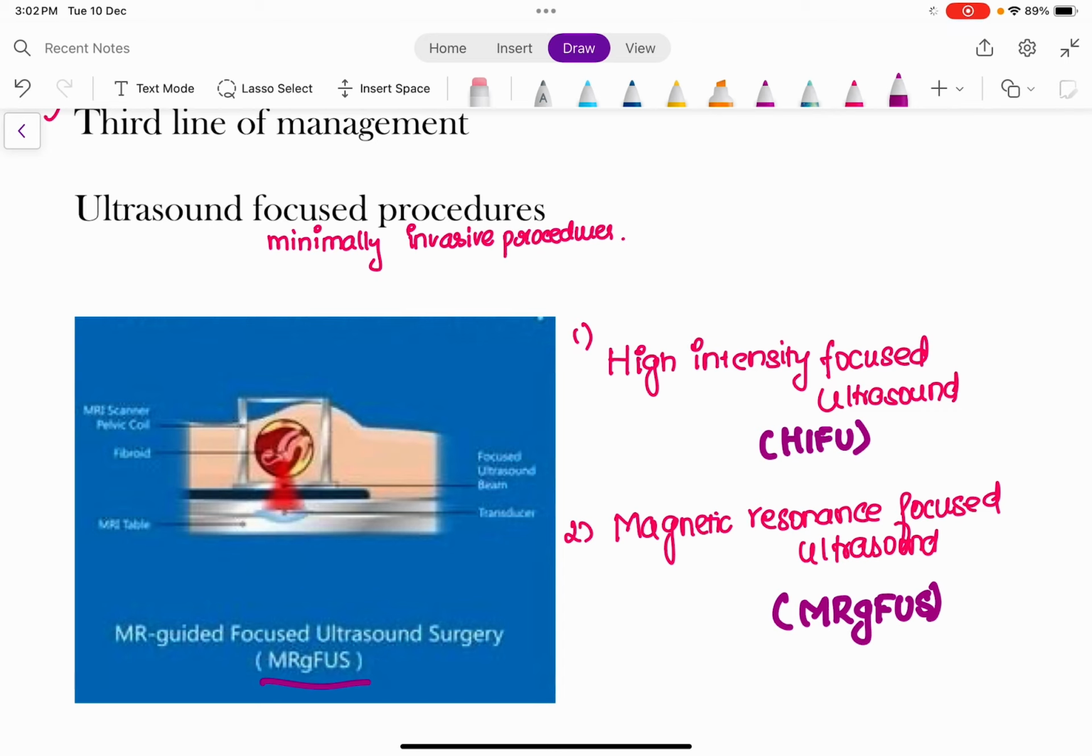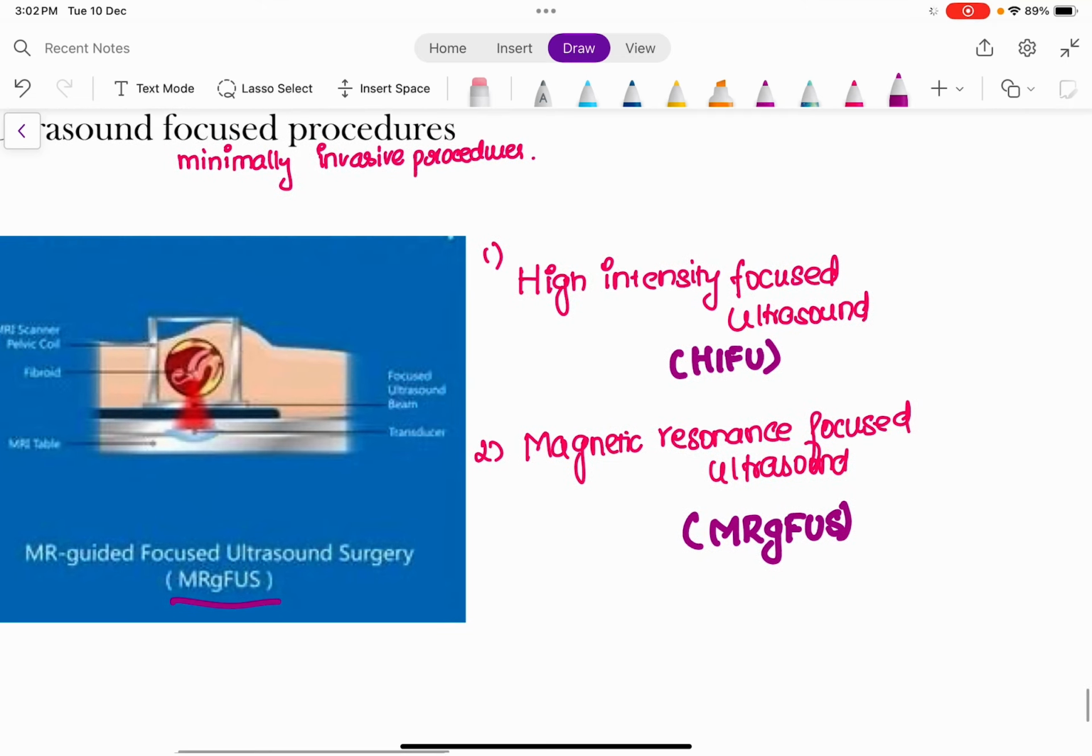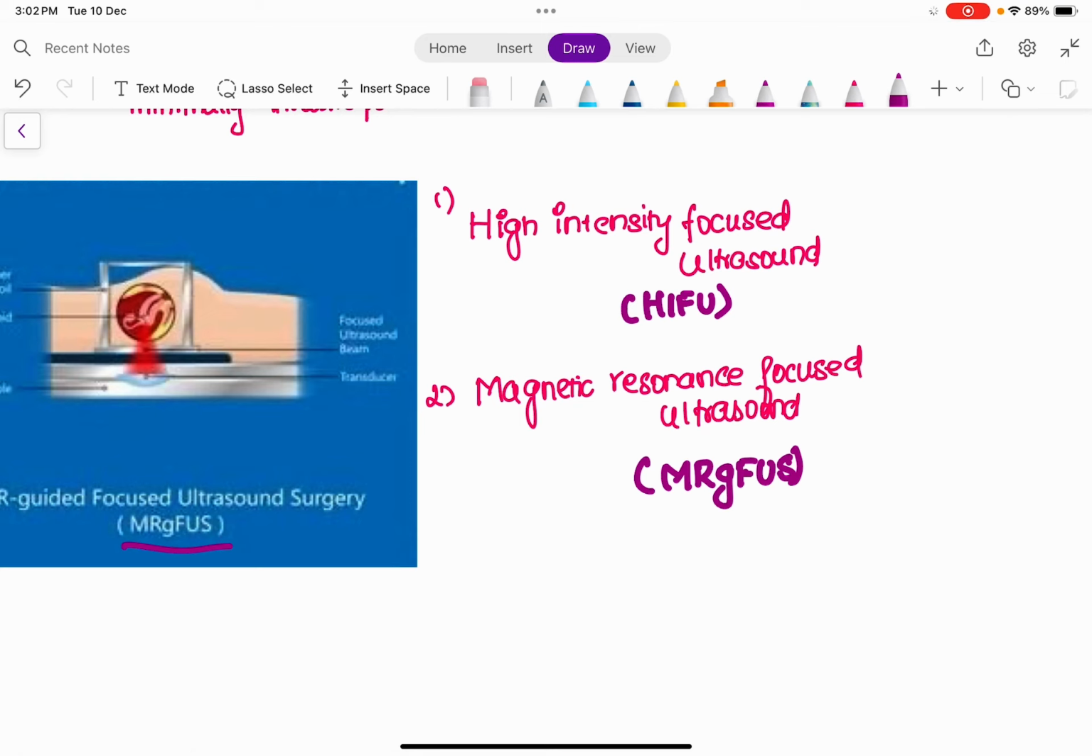So the basic is that through the ultrasound waves you are focusing on the fibroid. Since the ultrasound waves are focusing on the fibroid, it is going to result in coagulative necrosis of the fibroid. Once the fibroid gets necrosed, the patient will be relieved from the complaints of heavy menstrual bleeding as well as dysmenorrhea and pressure symptoms as well. Is that clear? So we have two things here: one is the high intensity focused ultrasound and the other is the magnetic resonance focused ultrasound.